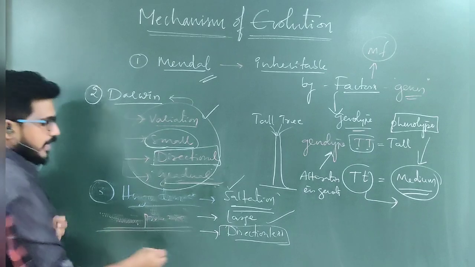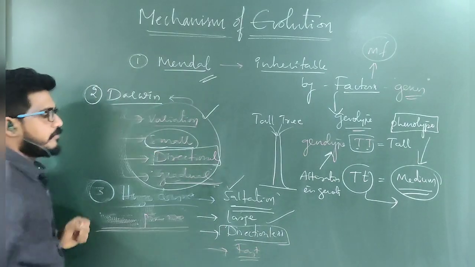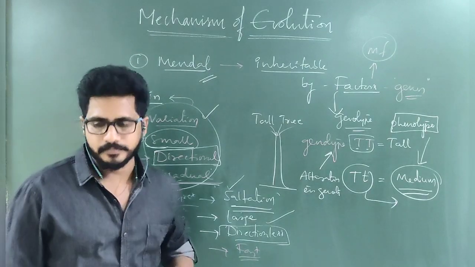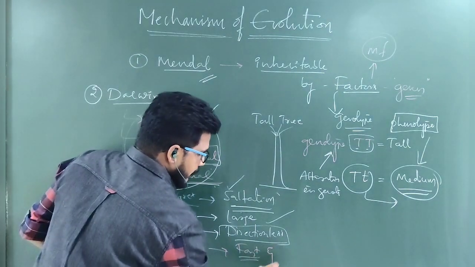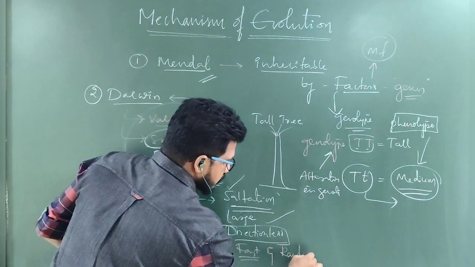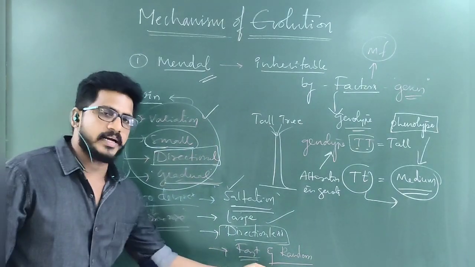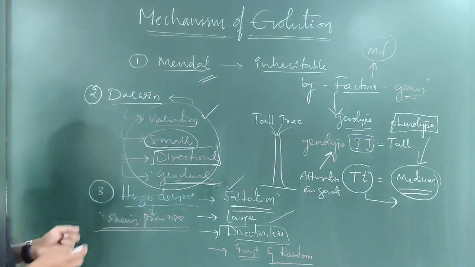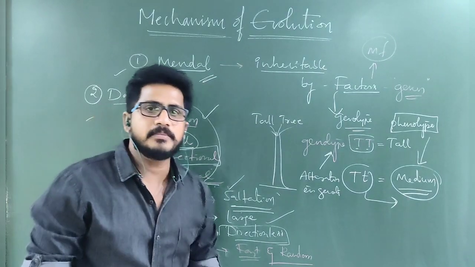Darwin's changes are gradual, but these mutations are fast and random. Understand? This is gradual, but this is fast and random. These are the contributions from Mendel, Darwin and Hugo de Vries regarding the mechanism of evolution.